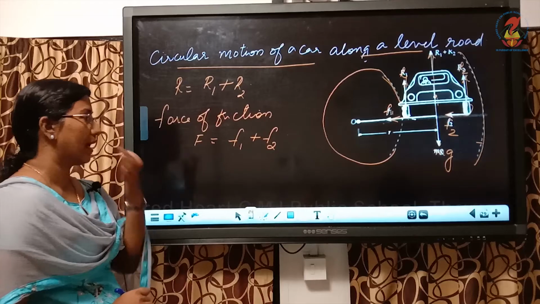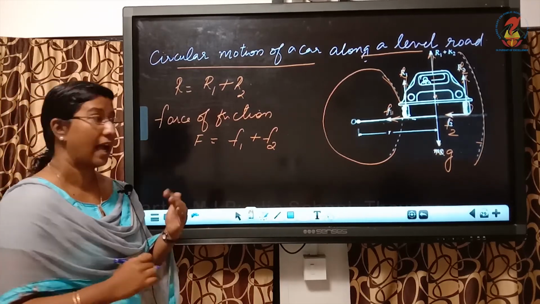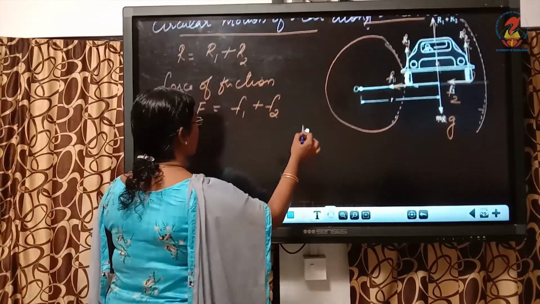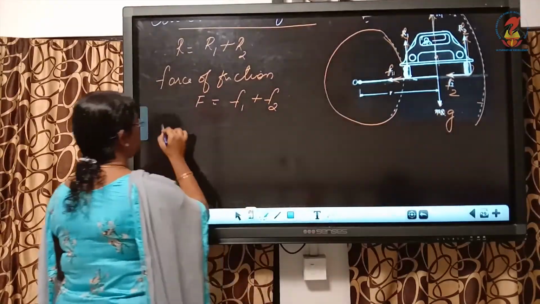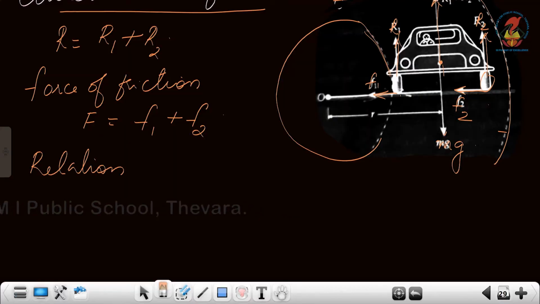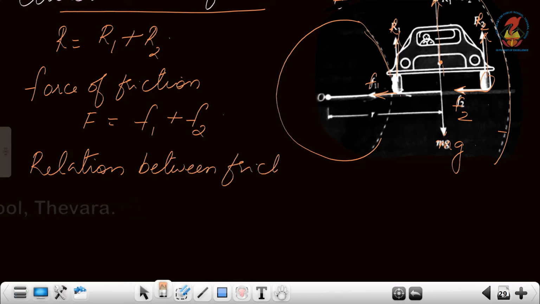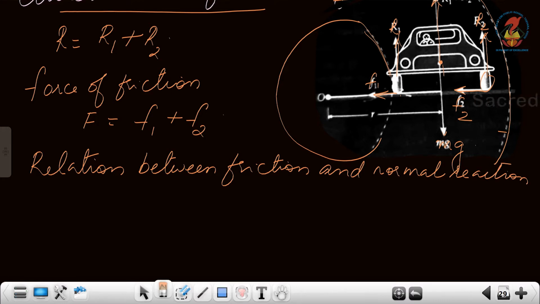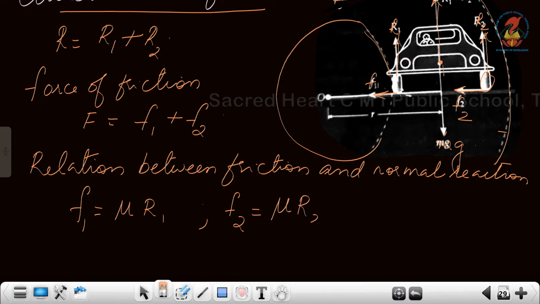And also we know that the relation between friction and normal reaction R1 and R2 is given by F1 equal to mu R1 and F2 equal to mu R2.